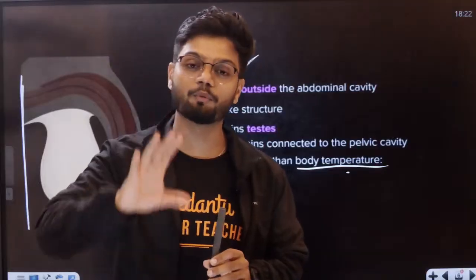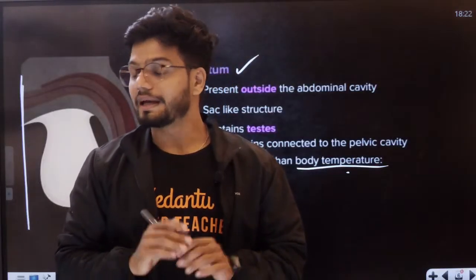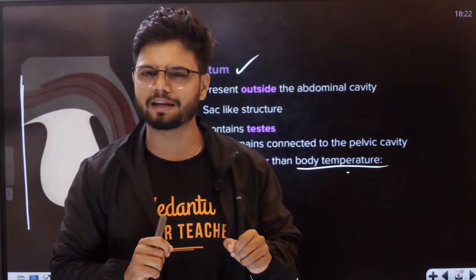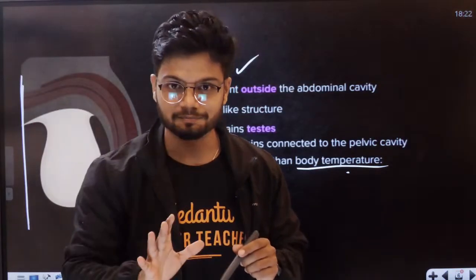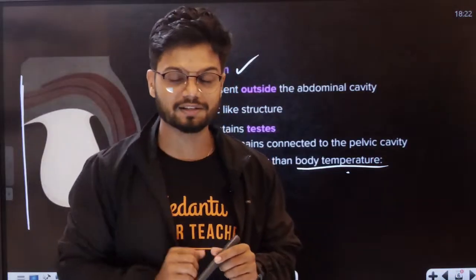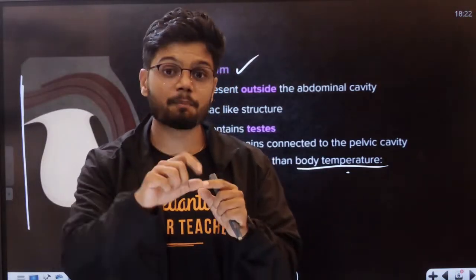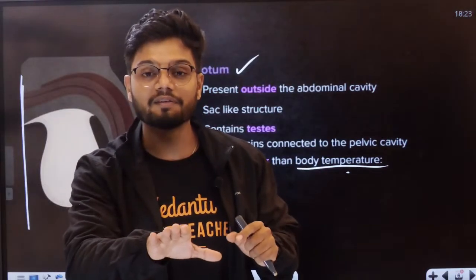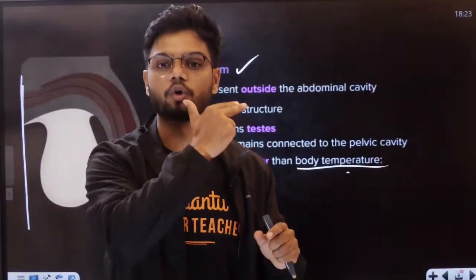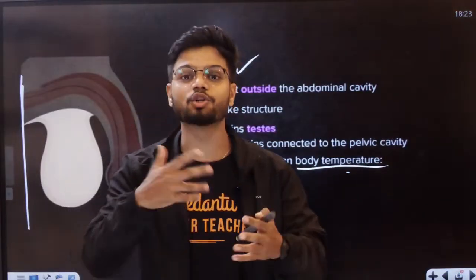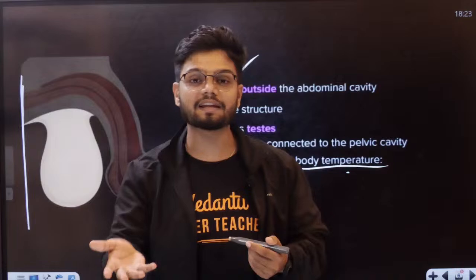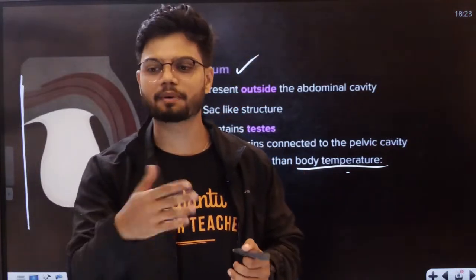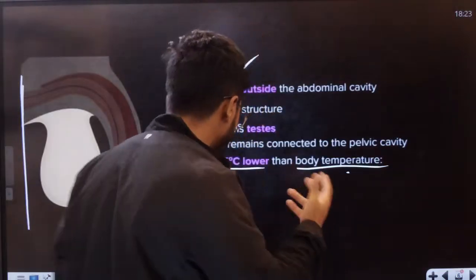I'll tell you one more funny one, students. In the case of the flying mammal, can anyone tell me which is the flying mammal? The flying mammal is called a bat. In the case of bat, what happens? Listen to me. Whenever there is breeding season, the testis will come out. It will descend. Whenever there is not a breeding season, the testis will again go up. So it is like testis can be controlled. Testis descending and everything can be controlled in bats. During breeding season, it will come out. Without breeding season, it will go up again.